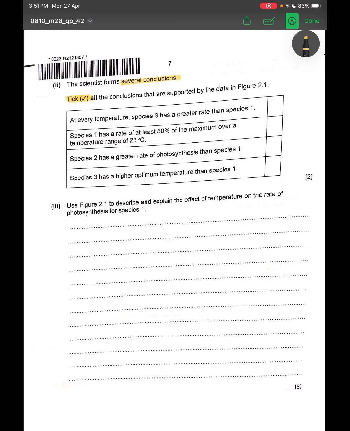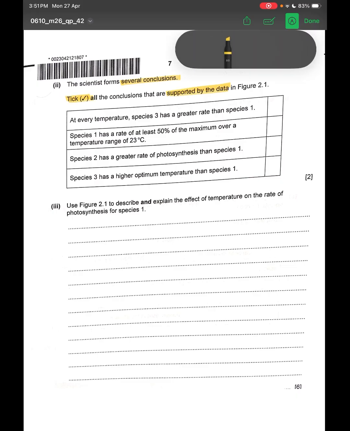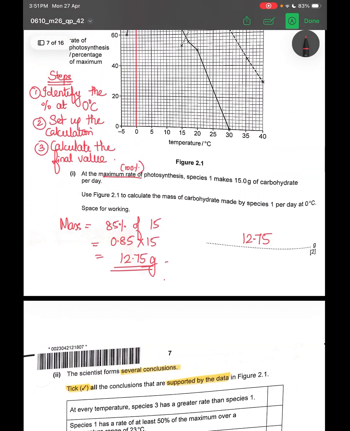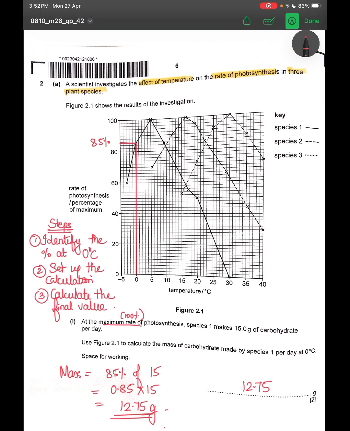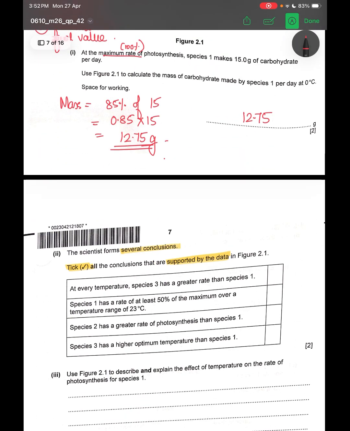Moving on to the sub part of the question, the scientist has formed several conclusions. You need to tick all the conclusions that are supported by the data. So if I look at the first one, at every temperature, species 3 has a greater rate than species 1. So if you look at the diagram, here you need to observe species 1 and species 3. So at lower temperature from 0 degree to 10 degree Celsius, species 1 is clearly higher than species 3. Hence at every temperature is incorrect.